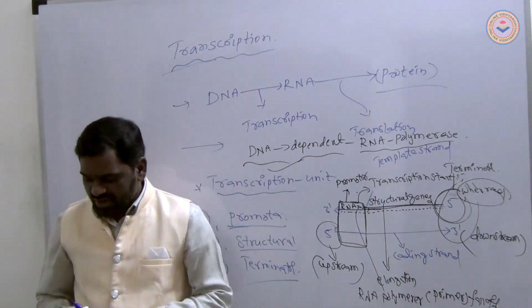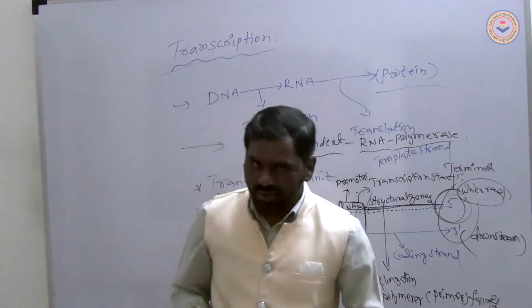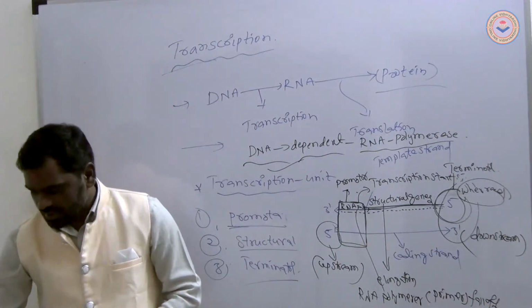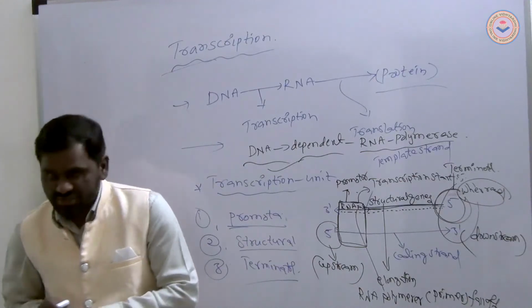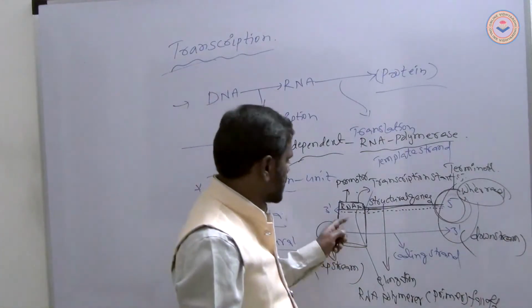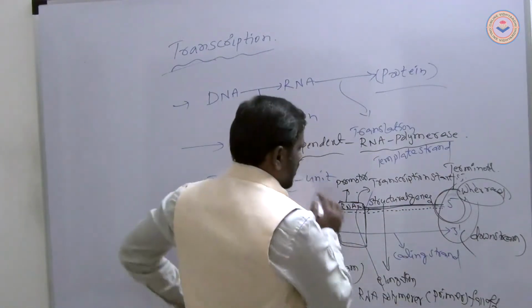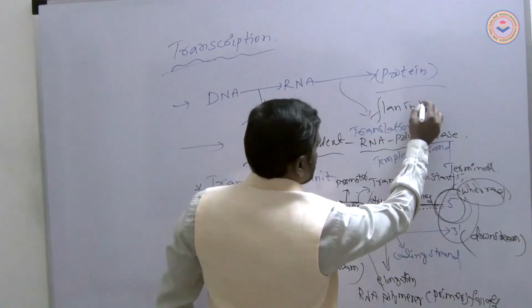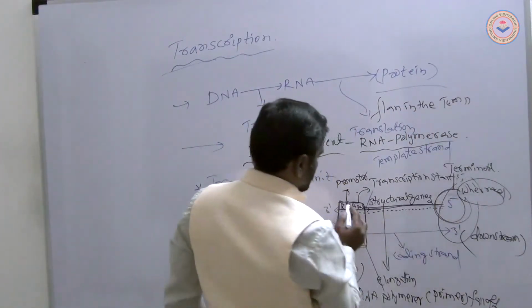All points of defining the transcription unit are made with reference to the coding strand. Next, the promoter and terminator flank the structural genes. Where are they located? Promoter, structural genes, terminator, all flanking the template strand, on the upper side.